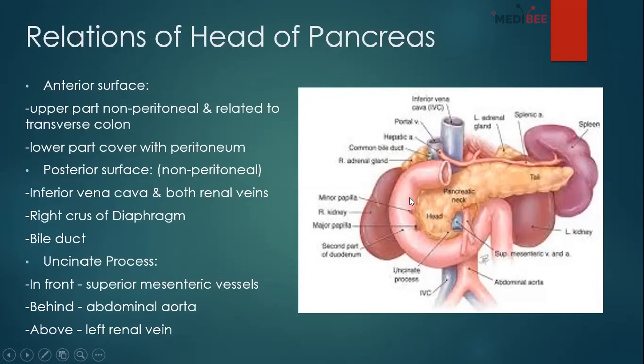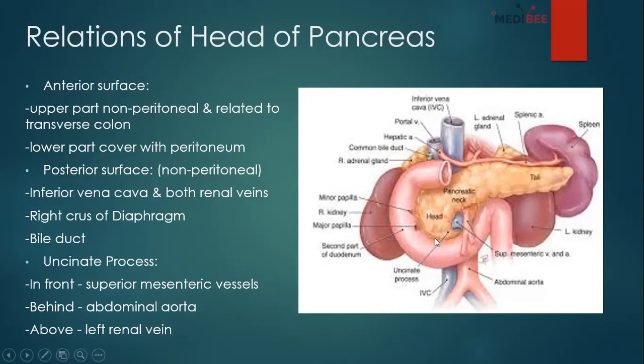So anteriorly it's easier. The upper part is non-peritoneal and related to the transverse colon, but the lower part is covered with peritoneum. But the posterior surface is non-peritoneal and related to three important structures. One is the inferior vena cava, along with both renal veins. Then there is the right crus of diaphragm, and there is the bile duct. Along the right crus of diaphragm you will find certain structures, but I'm not going into details about those. But remember, these three main structures you will find on the posterior surface of the head of the pancreas.